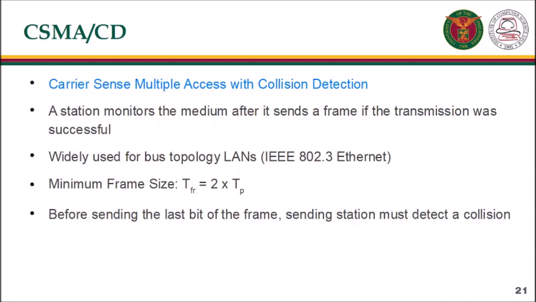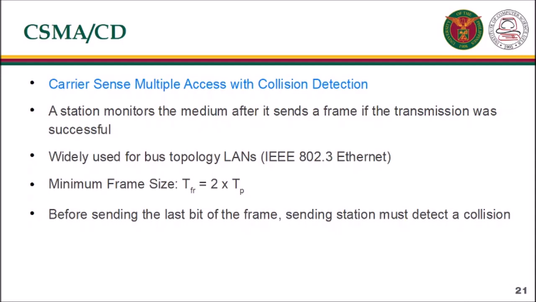The CSMA method does not specify the procedure following a collision. Carrier sense multiple access with collision detection augments the algorithm to handle the collision. In this method, a station monitors the medium after it sends a frame to see if the transmission was successful. If so, the station is finished. If, however, there is a collision, the frame is sent again. It is widely used for bus topology LANs.